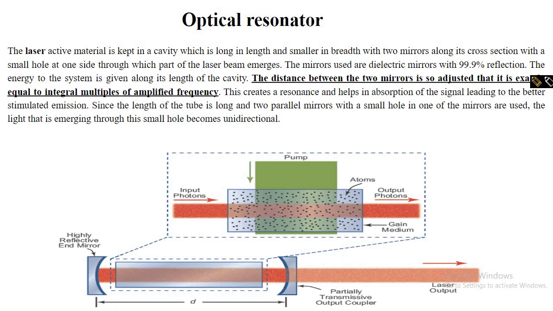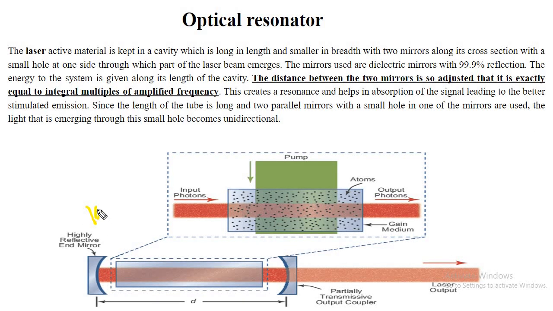See here you have 100% reflectivity. That means all the photons are reflected, and here maybe 98%. 98% of photons are reflected back, and only 2% are coming out from this. This is not always 2%; it will vary depending on the laser system. But this 2% will be sufficient. You will have a large number of photons coming, and all the photons have the same properties, the same phase values.